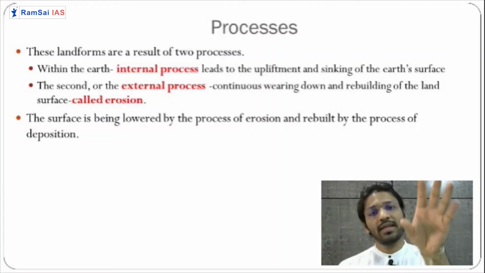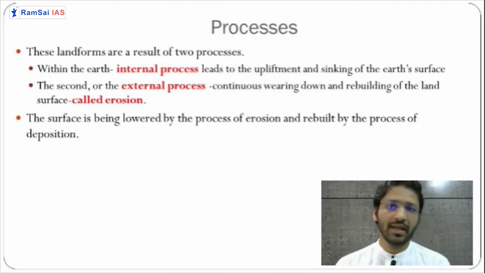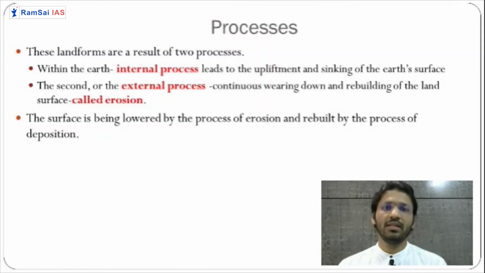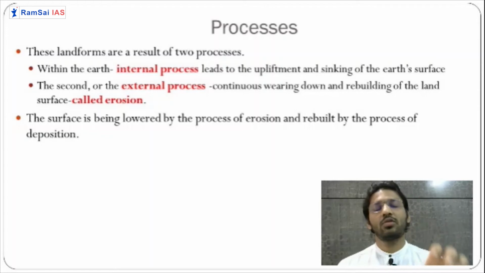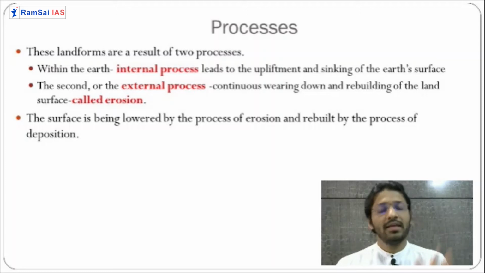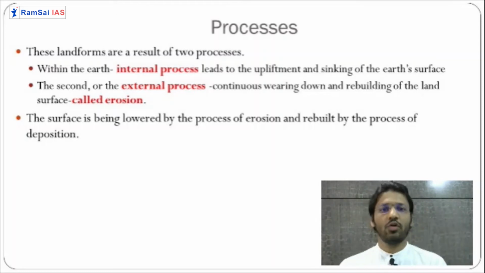These act upon landforms like mountains and create erosion in these already formed landforms, continuously wearing them down. So internal processes are responsible for the creation of landforms, while external processes give a particular shape to the landform. Also, they create new landforms.